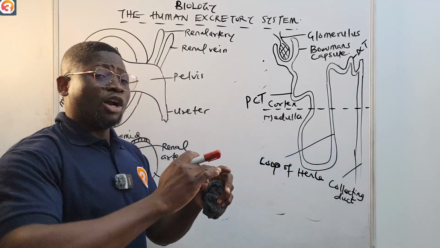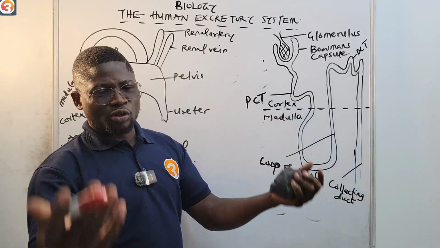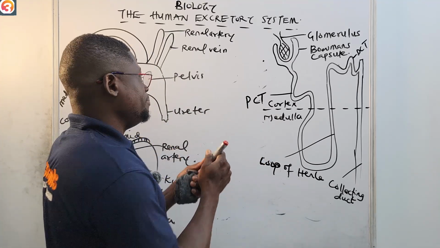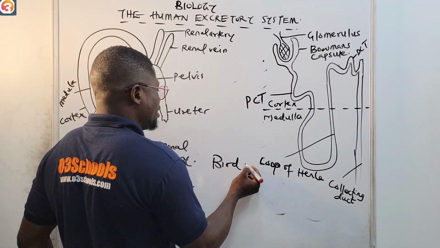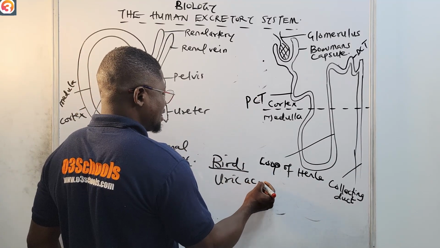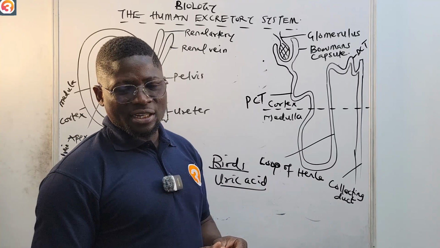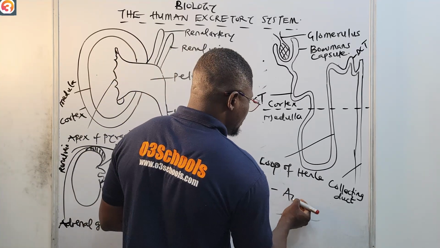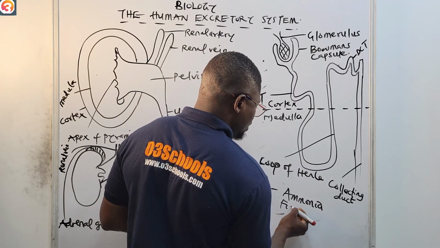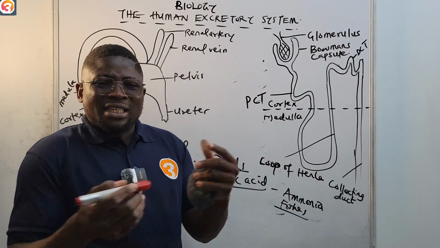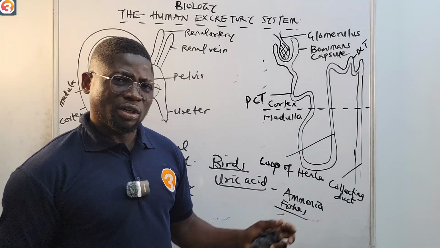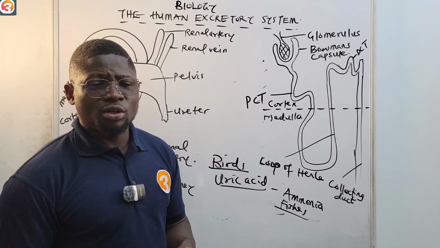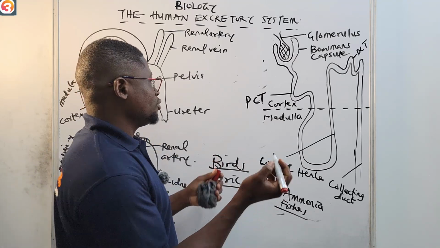So all of these metabolic activities will lead to the formation of urea. The excretory products given out are different for different organisms. In birds, it's uric acid. For fishes, especially those that live underwater, it is ammonia, because ammonia can dissolve in water, so they can easily release it into the water and it just dissolves. Also in some other organisms, like starfish, they will just give out ammonia itself.